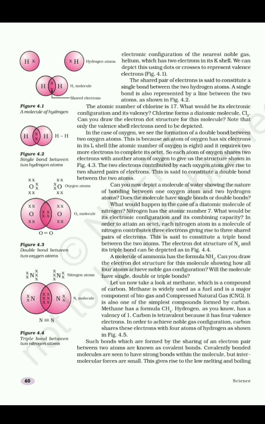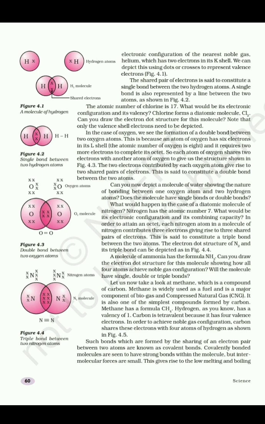For example, oxygen. The atomic number of oxygen is 8, having electronic configuration 2, 6. This means it needs 2 more electrons to complete the octet, so it will share 2 electrons from another oxygen atom. We can see in the diagram that 2 electrons of one oxygen atom are shared with 2 electrons of the other oxygen atom, and by that it forms a double covalent bond. So here we can see a double covalent bond between the oxygen atoms.